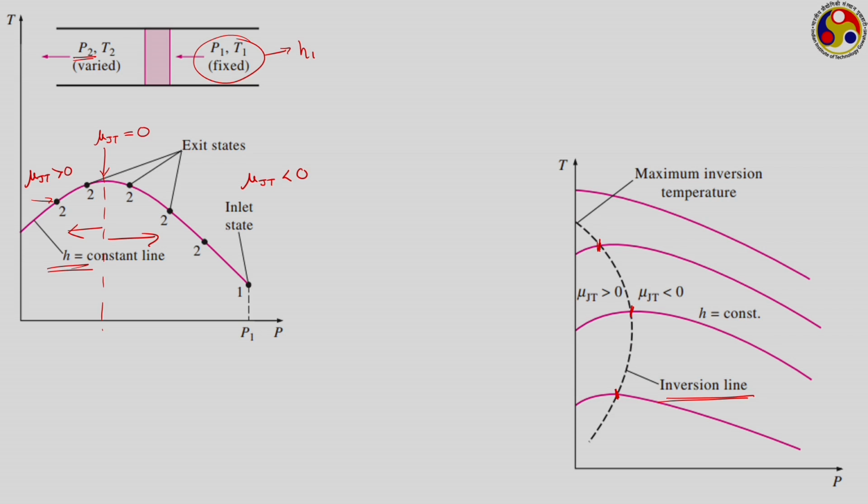And the point where this inversion line touches the vertical axis, that is the P equal to 0 situation, this line has the equation P equal to 0. So, this temperature is known as the maximum inversion temperature. It is a characteristic of any fluid. When we are operating below the maximum inversion temperature, we can have both situations, Joule-Thomson coefficient greater than 0 or Joule-Thomson coefficient less than 0. The Joule-Thomson coefficient is less than 0 on the right hand side of the inversion line, and it is greater than 0 on the left hand side of the inversion line.